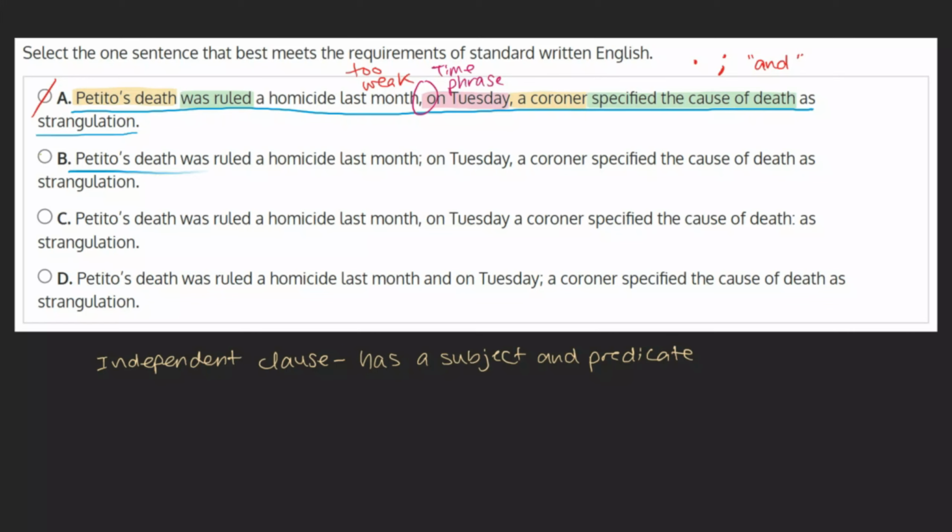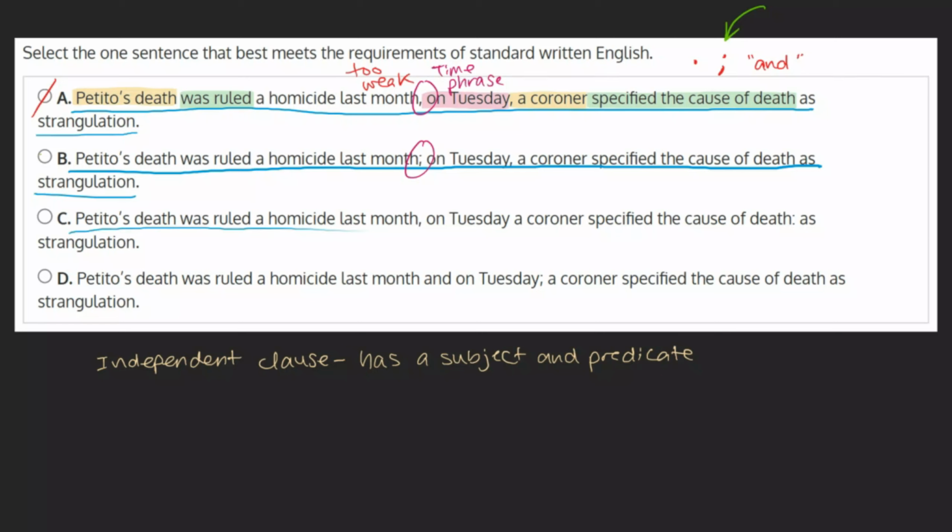B. Petito's death was ruled a homicide last month; on Tuesday, a coroner specified the cause of death as strangulation. This choice corrects the mistake we saw in the last choice. Instead of using a comma to separate these two clauses, it uses a semicolon. As we've already established that this would be an appropriate way of separating these two independent clauses, this is likely our answer, but we can take a look at the rest of our choices just to be sure.